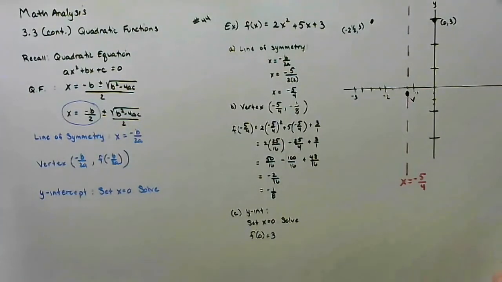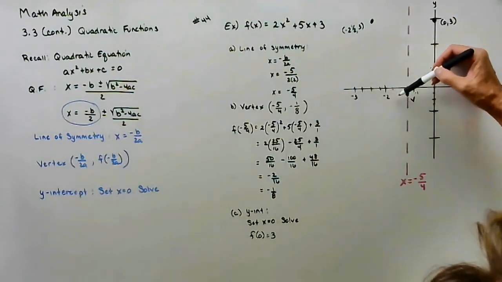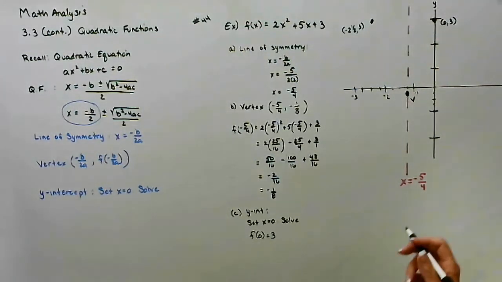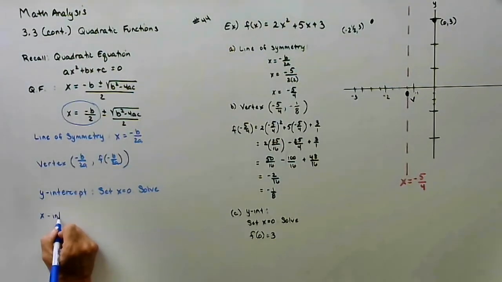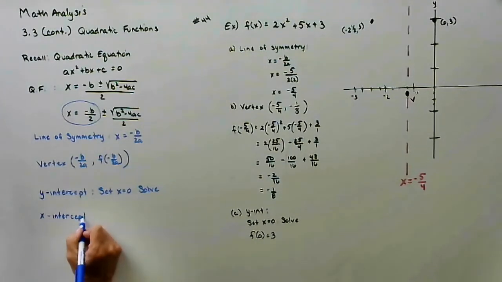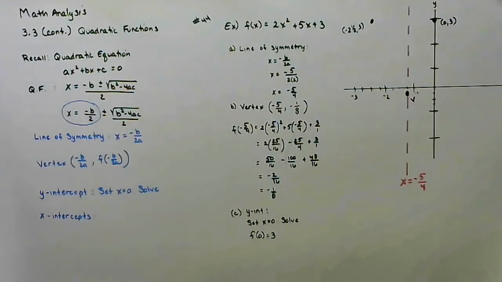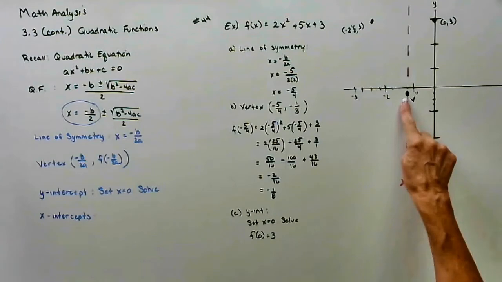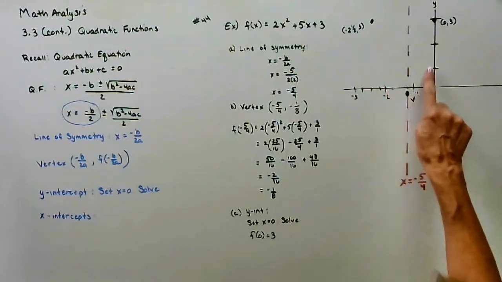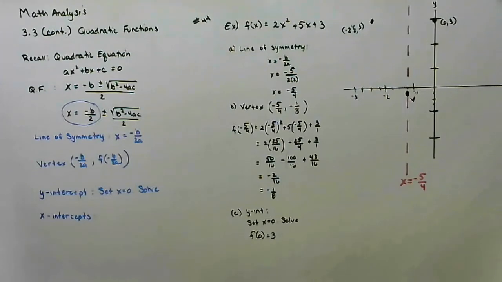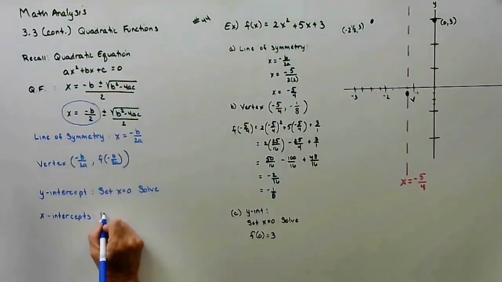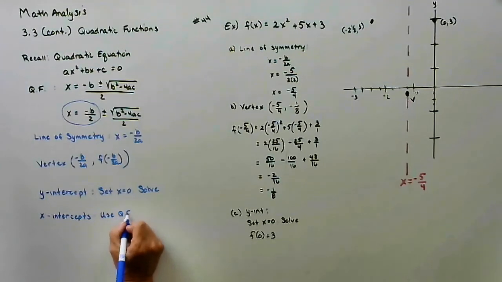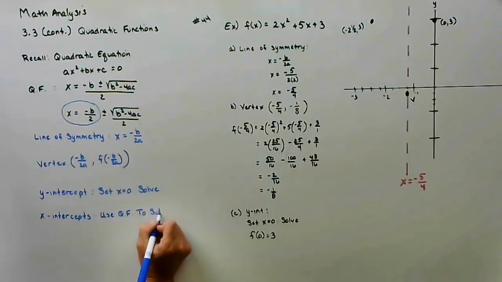So technically, I have enough points to create this smooth curve. But I'm going to find 2 more points. I'm going to find the x-intercept. Now in this case, I'm guaranteed 2 of them because this is opening up. Since the vertex is below the x-axis, when it opens up, it's going to hit twice. And in this case, I'm going to use the quadratic formula to solve. You don't have to. You could start over and factor.